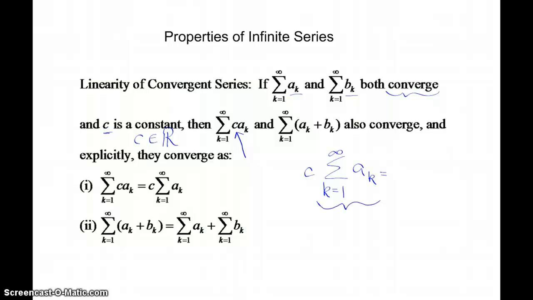If this is a real number value, and it will be if that series converges, and we were told it does, then when I multiply that real number value by another real number value c, it's still going to yield me a real number value, which means that my series converges.